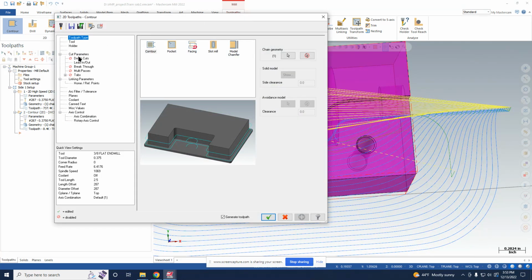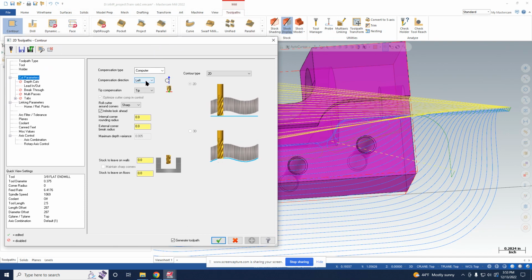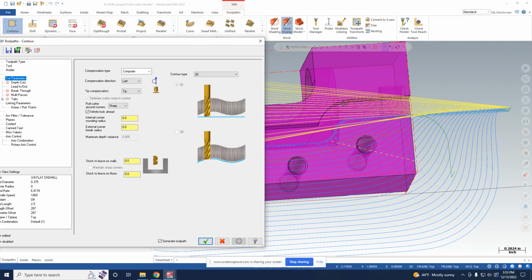And I'm gonna check the cut parameters. So 2D contour, and left is right. So this is based on the direction of the path. Since it's moving this way, left will be this way. So we can compensate in that direction, which is fine.